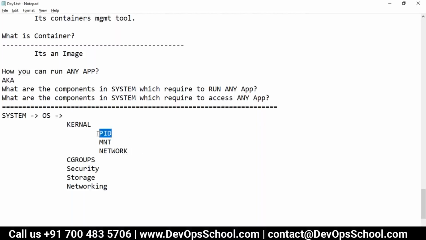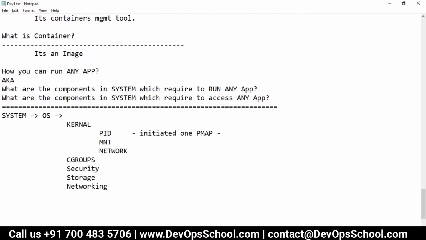Now let me tell you what a PID is. PID is a process ID, process map. Do you know the process map? What is the process map? It's a map, a process map. This creates a PID and initiates one process map.